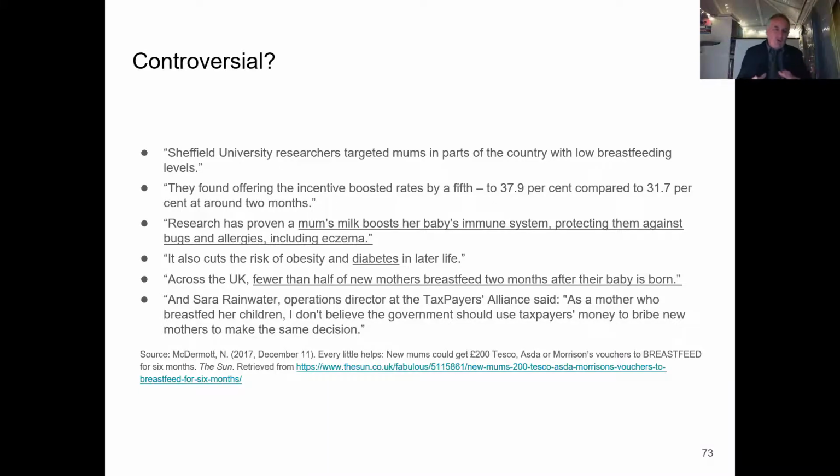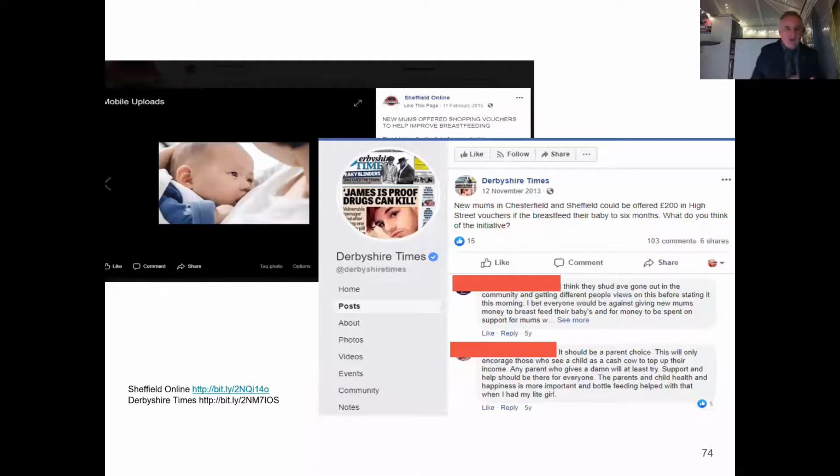So the story, this is a pilot study. It's very rare for a piece of research before it's really been done to be covered in the media, but the media know that this is controversial, and they know that they can put a few words in and get a quote to flip it and cause some kind of controversy around it. So the controversy appeared across local social media. This is the Derbyshire Times, which is next to Yorkshire and was one of the places that was involved in this. And again, lots of comments by people who invariably probably haven't read the research. They've probably not gone as far as finding out all the benefits, the fact it will save money, it will improve children's lives, it will improve the health and the well-being of the mother.